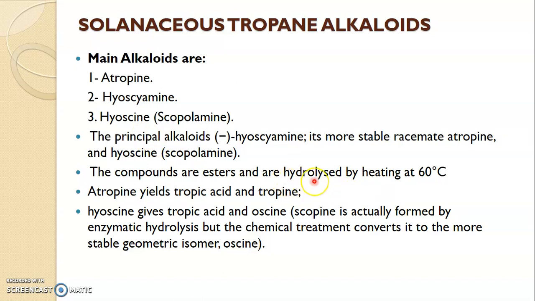And therefore they can be hydrolyzed by heating at 60 degrees Celsius. Atropine yields tropic acid and tropine, whereas hyoscine yields tropic acid and oscine. Actually, it should have been scopine, but scopine is unstable and it gets converted into its geometric isomer, which is oscine.